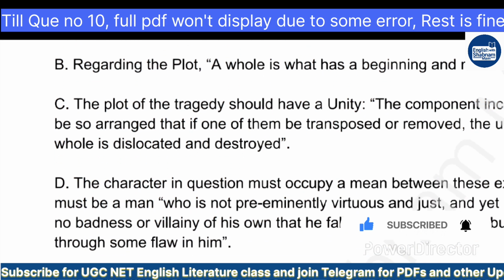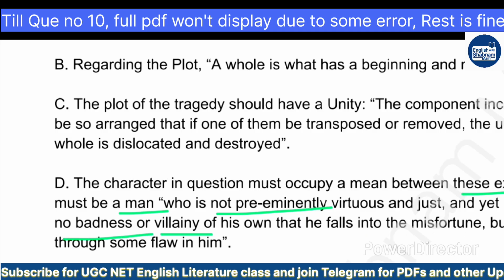I will get blind by reading such a small font. D: the character in question must occupy a mean between these extremes. He must be a man who is not preeminently virtuous and just, and yet it is through no badness or villainy of his own that he falls into misfortune, but rather through some flaw in him.